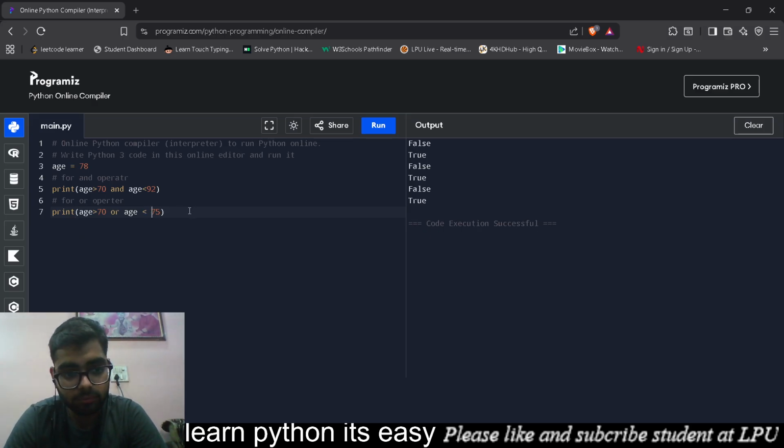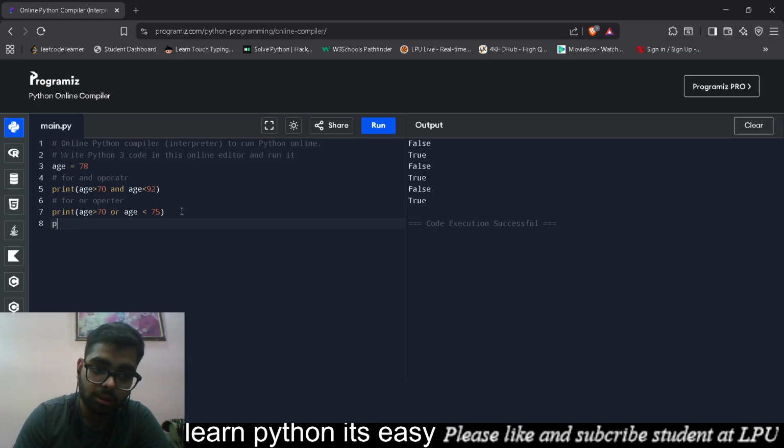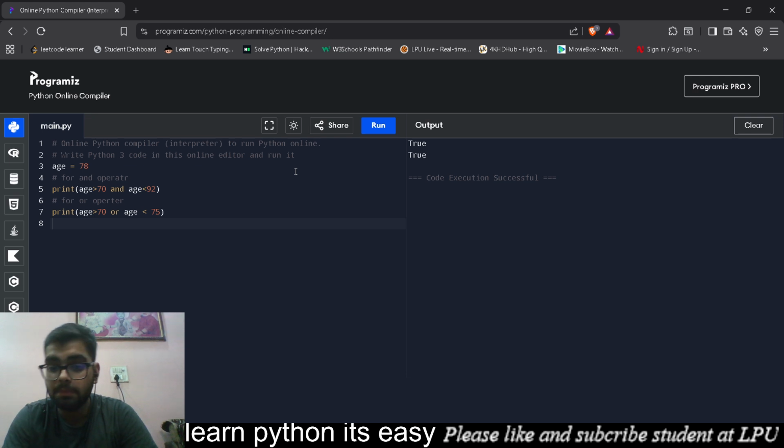That's how it actually works. Now let's get the output for these two. See, both of our conditions are true. Why are they true? Because in the first case, both of the conditions are being followed. In the second case, one condition is being followed.